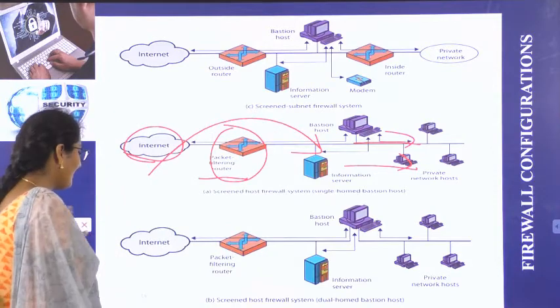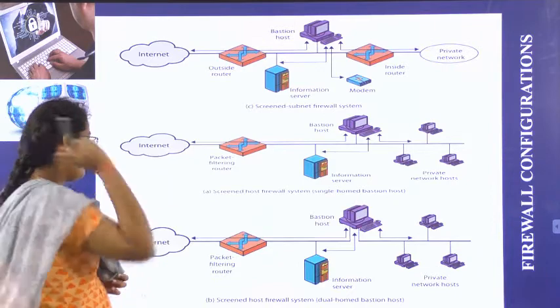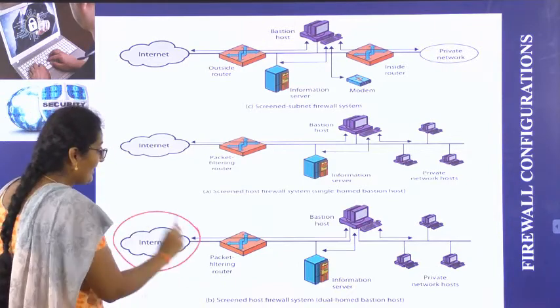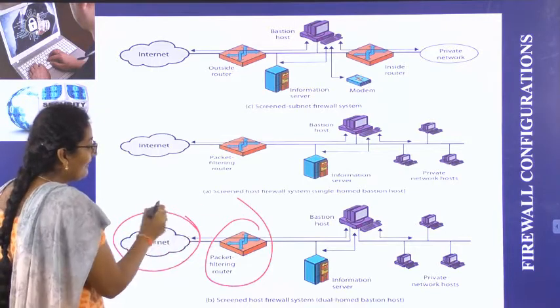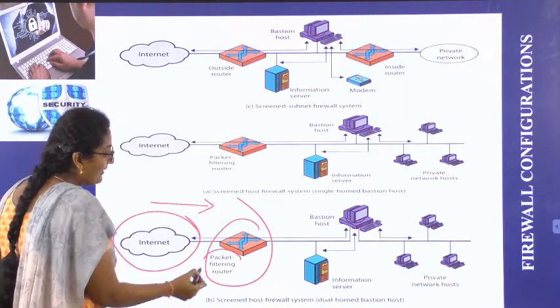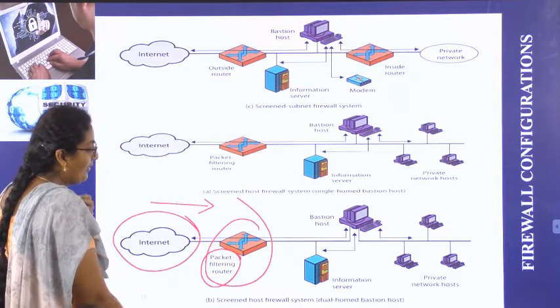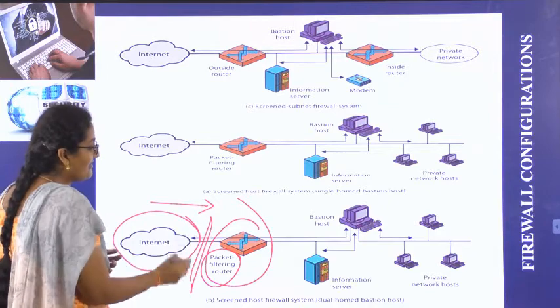And finally, third one, screened host firewall with dual home base station. Here also from internet we are getting data. We are using packet filtering router. Whenever we are getting data in the form of packet from internet, this packet filtering router, type 1 firewall, will eliminate duplications, will decrease redundancy.